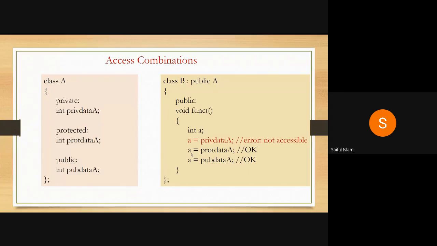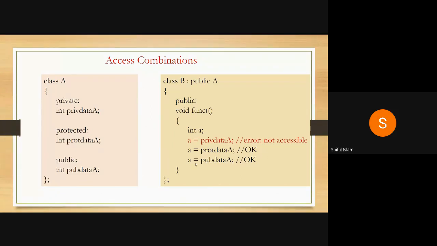Next, A is equal to the protected data A. Now here it's protected. Protected data is basically private in most cases, but in case of a derivation, it has visibility in the derived class. So the protected data is visible. I have A assigned the value of the protected data A, and this access is okay.